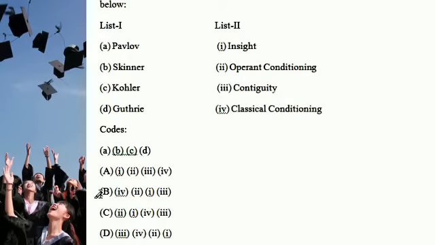So the answer is definitely B, the correct answer. The sequence is 4 2 1 3.